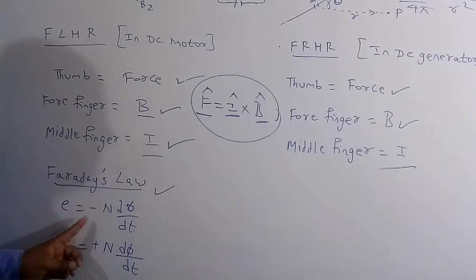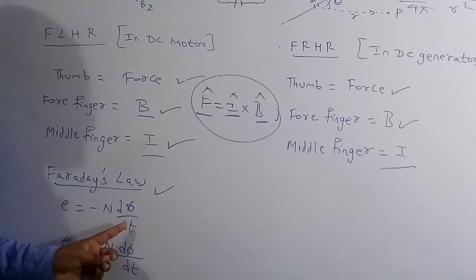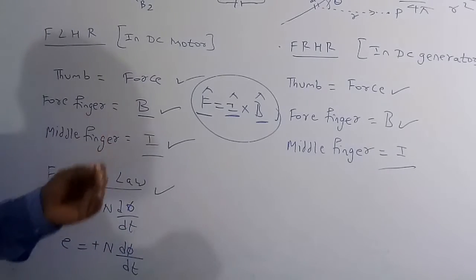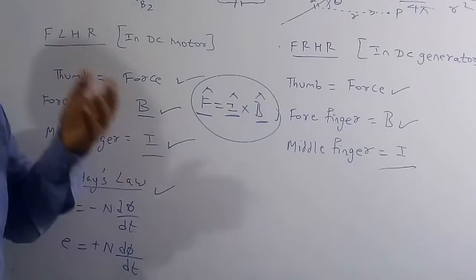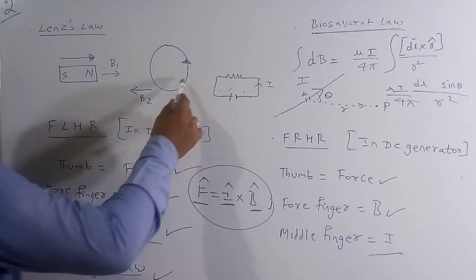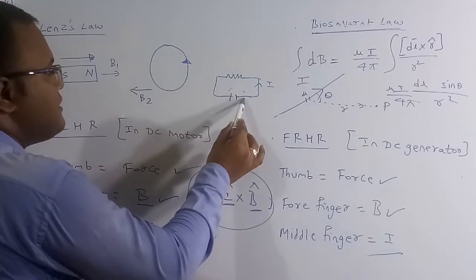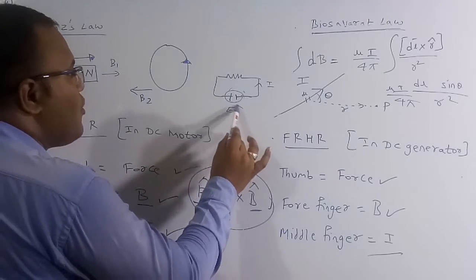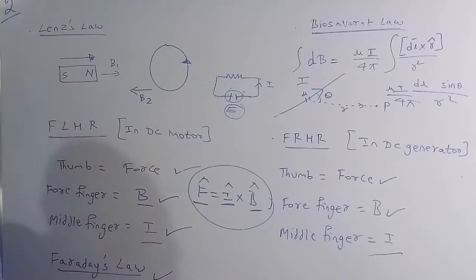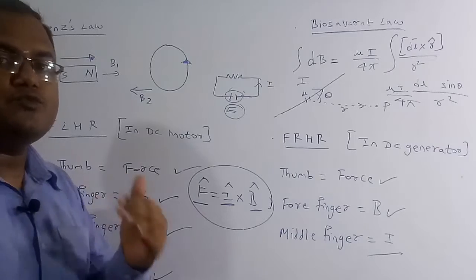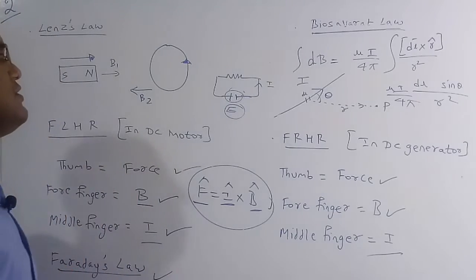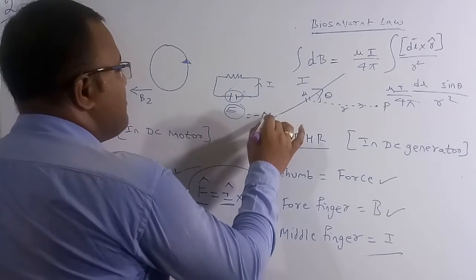Which is E is equal to minus n dφ/dt. So this Faraday's law is going to give you the mathematical expression of the induced EMF. Because in this coil some amount of EMF is going to be produced, I want to know the mathematical value. I want to figure out that actual value, which is equal to minus n dφ/dt.